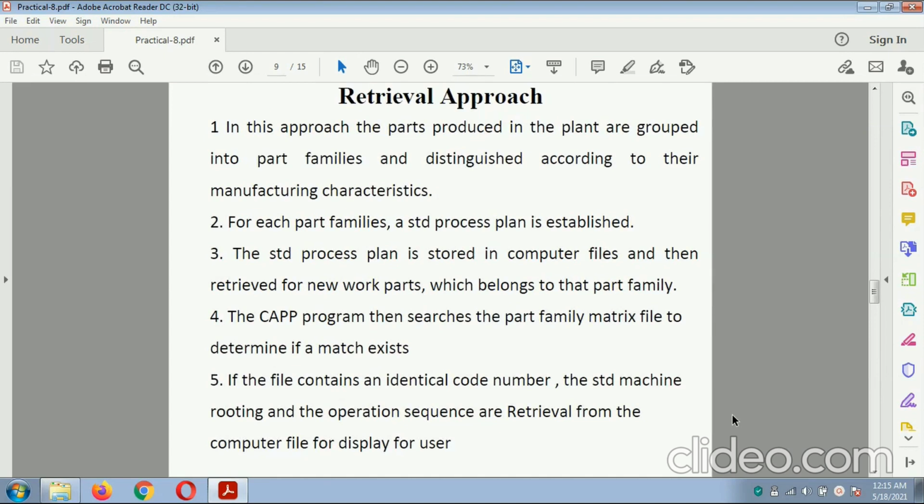Retrieval approach. In this approach, the parts produced in a plant are grouped into part families and distinguished according to their manufacturing characteristics. For each part family, a standard process plan is established. The standard process plan is stored in computer files and then retrieved for a new work part which belongs to the part family. The CAPP program searches the part family matrix file to determine if a match exists. The file contains an identifiable code number, and the standard machine routing and operation sequence are retrieved from the computer files for display to the user.